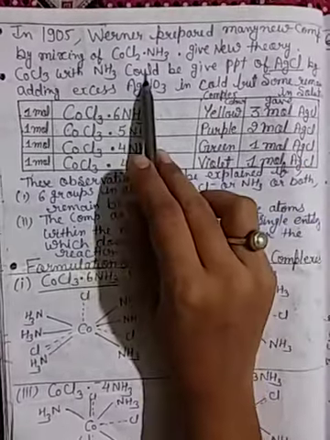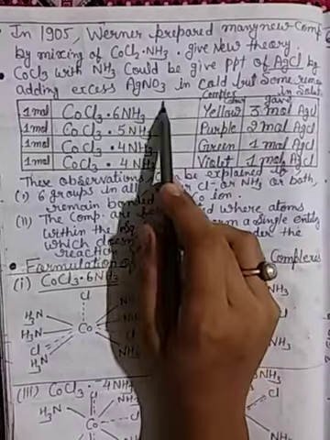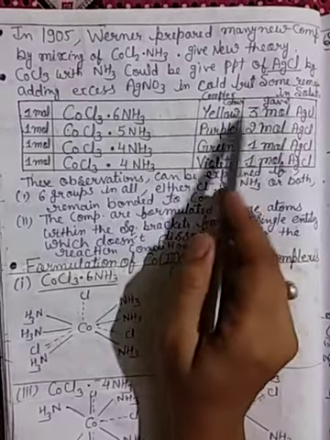So CoCl3 with NH3 gives a precipitate of AgCl on adding AgNO3 in cold, but some chloride remains in solution.